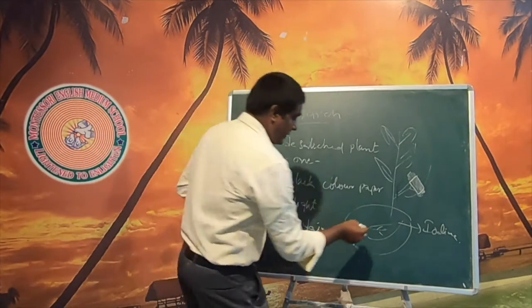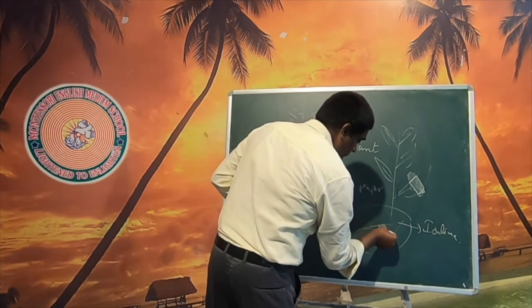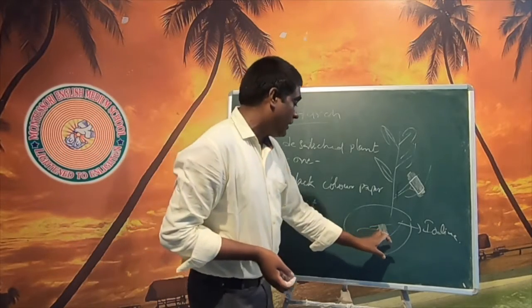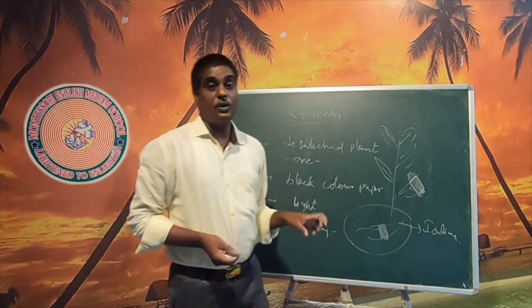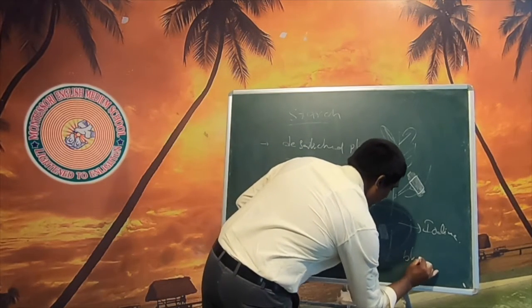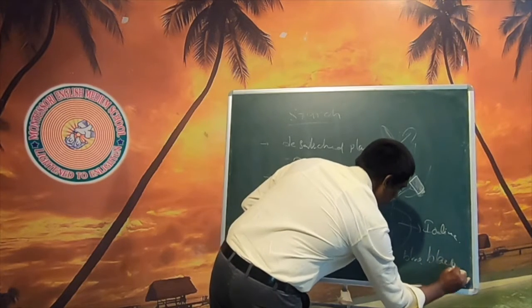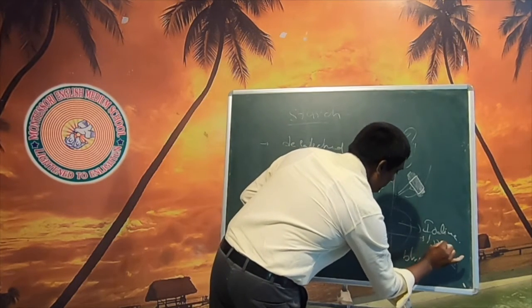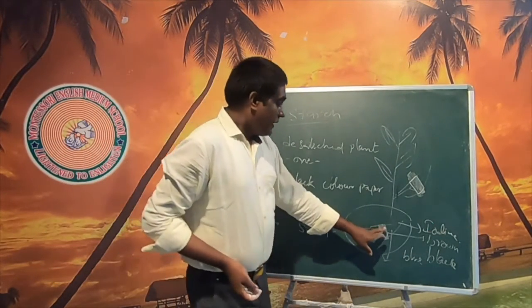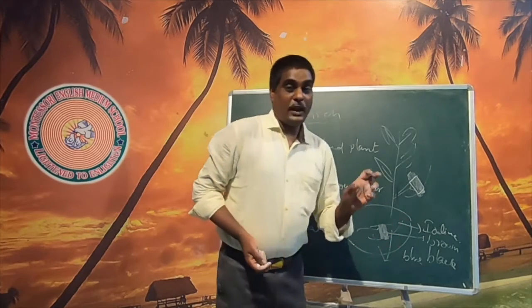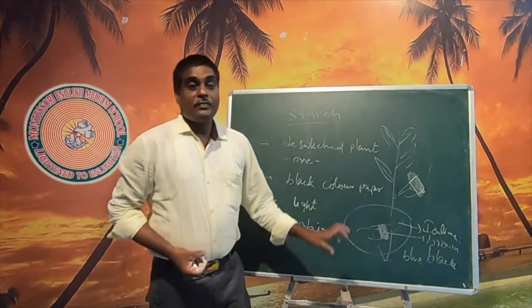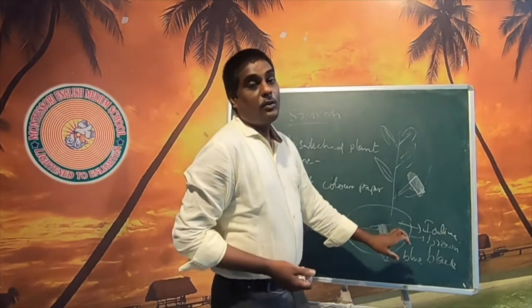We will find that the leaf part outside the black paper turns blue black in color. Here, where the black paper was, that place turns brown, and the area outside turns blue black.